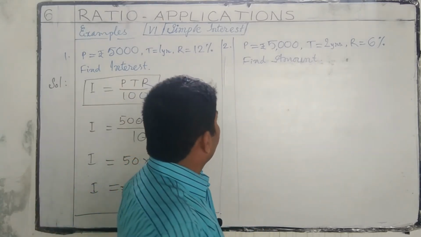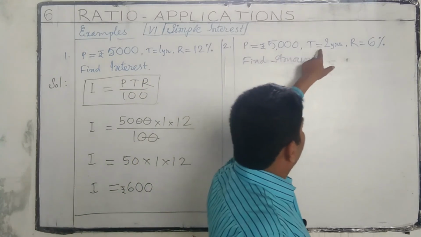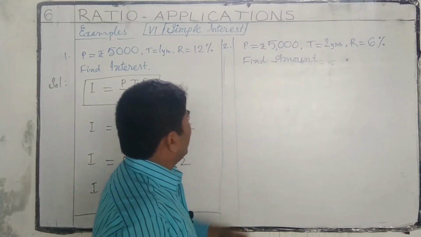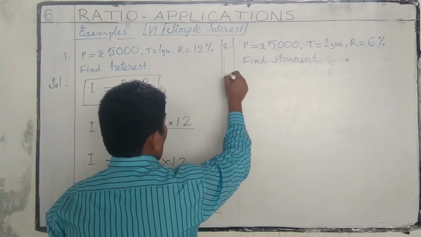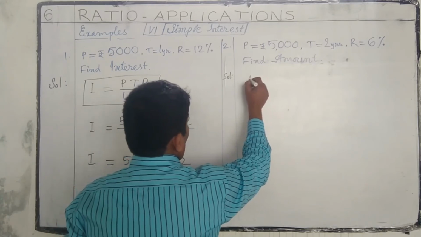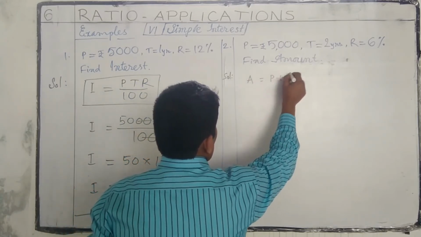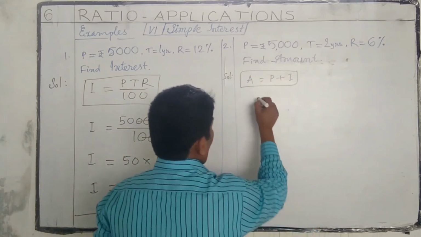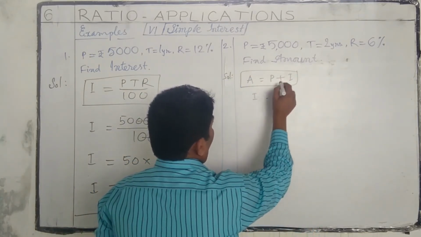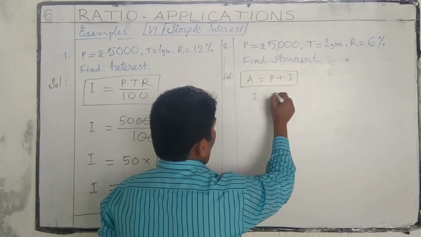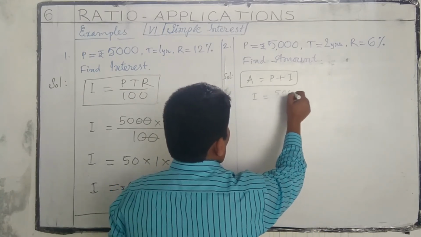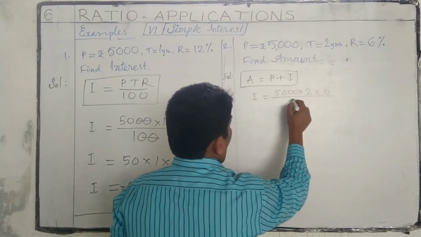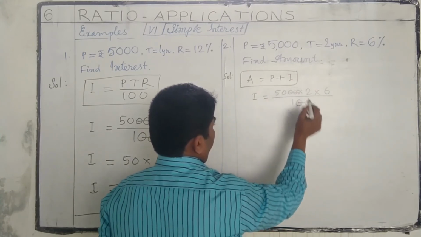Next, second problem. Principal 5,000, time 2 years, rate of interest 6%. Find amount. Amount A is equal to P plus I. So first we have to find interest. Interest I is equal to PTR by 100, 5,000 into 2 into 6 by 100. Two zeros get cancelled.